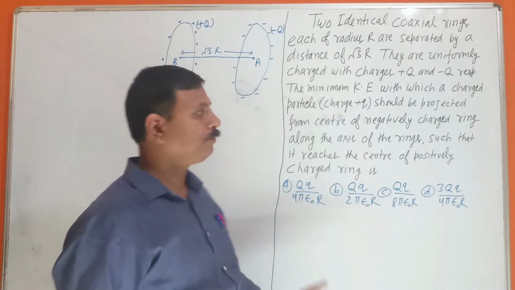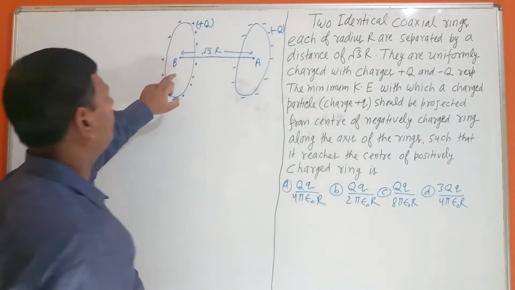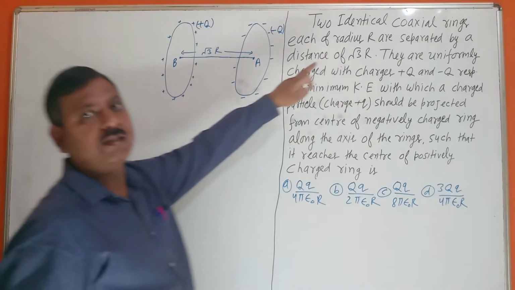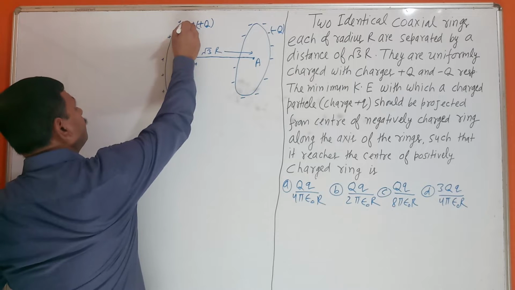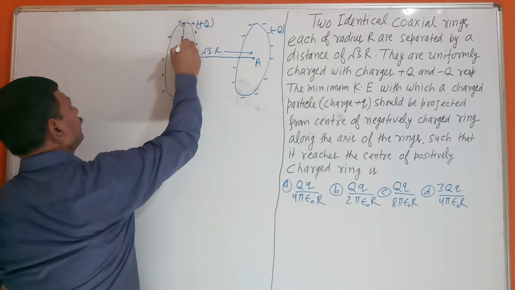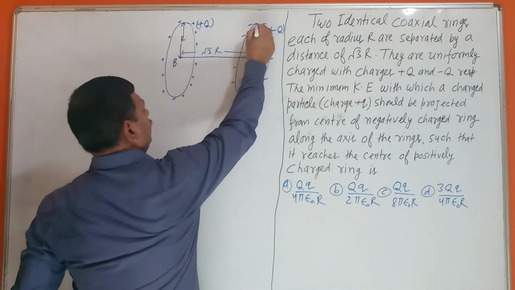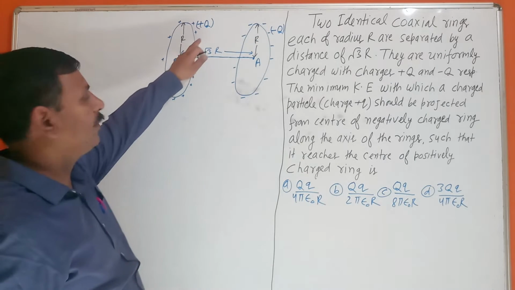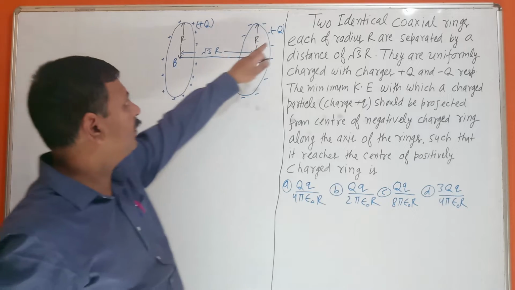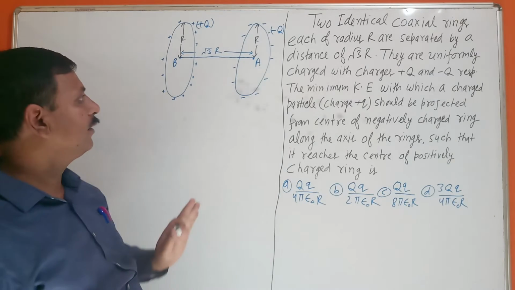Options they have given. See here, two rings, each of radius r. One has been given positive plus q charge, the second has been given minus q charge.